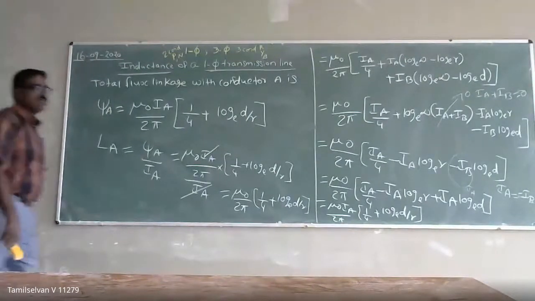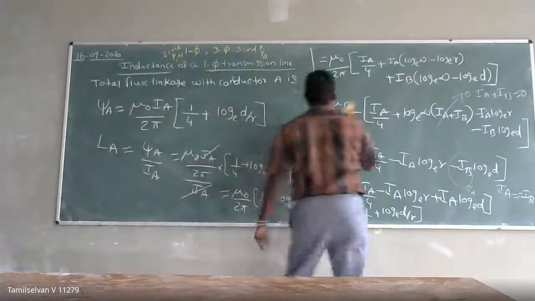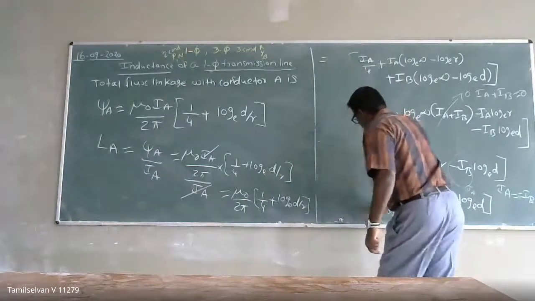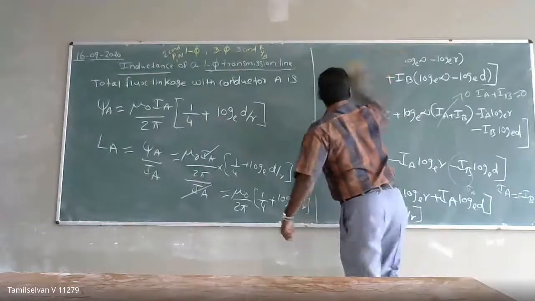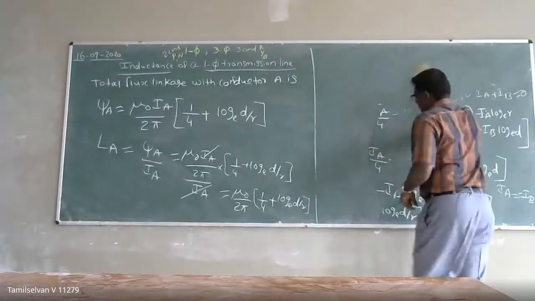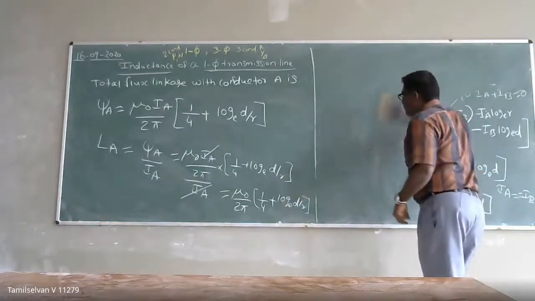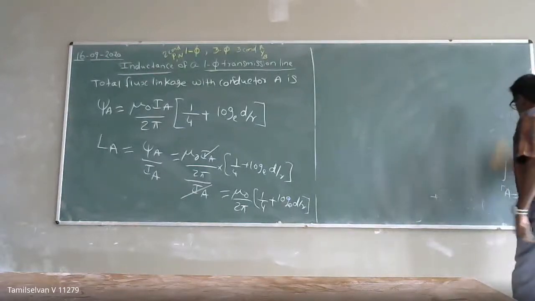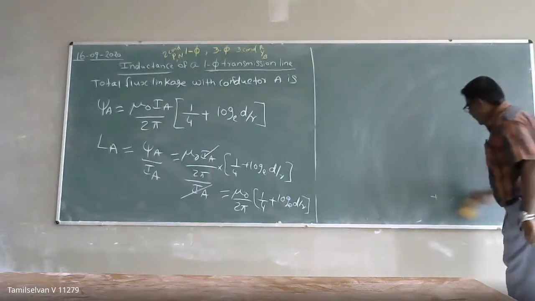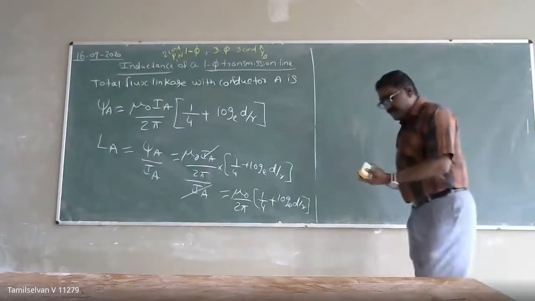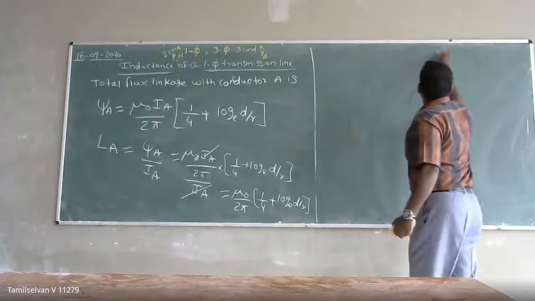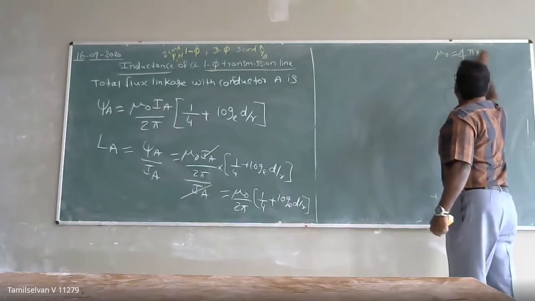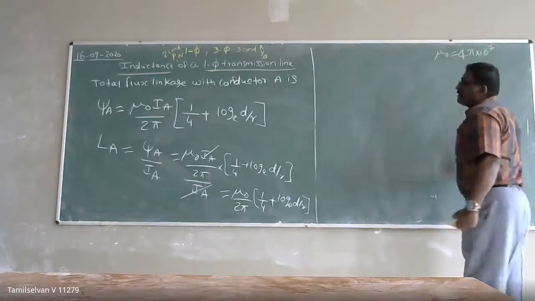What is the value of mu naught? I think in the last session we saw the value of mu naught. I have told you what mu naught is. Mu naught is the permeability of the medium. So what is the value of mu naught? 4 pi into 10 power minus 7